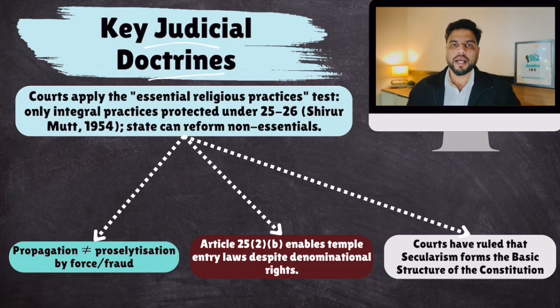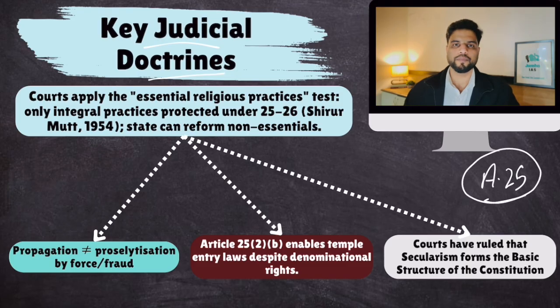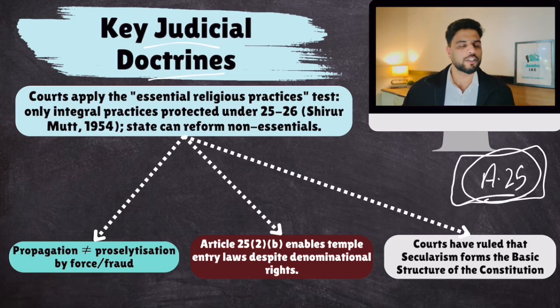Now, look, for example, Article 25 says that you are free to profess your religion. Now, someone might come and say that we are practicing sati again, we are practicing dowry again, and it is part of our religion. And as per Article 25, we are free to practice our religion. So therefore, we will practice sati, right? But the government says that we can apply reasonable restrictions. Now, government says that we will ban sati because that comes under reasonable restrictions. But the person says that no, you are violating my Article 25. So who would decide? Courts would decide.